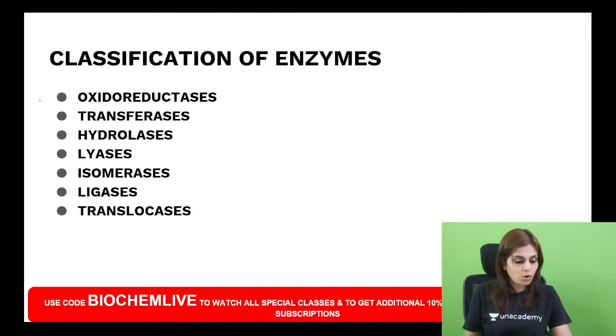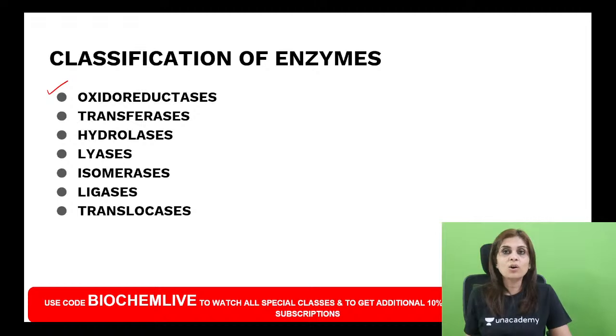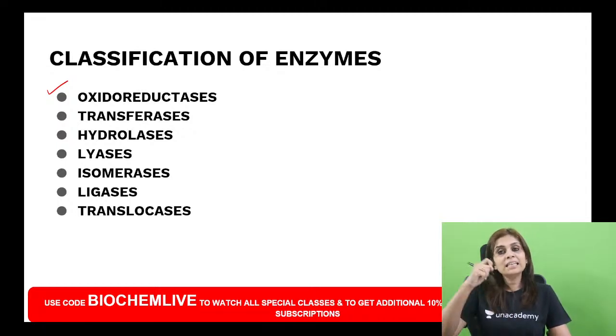Now tell me, what are oxidoreductases? The name tells you an oxidoreductase enzyme catalyzes either oxidation or reduction of a primary substrate, so that the secondary substrate or the coenzyme will undergo reduction or oxidation.